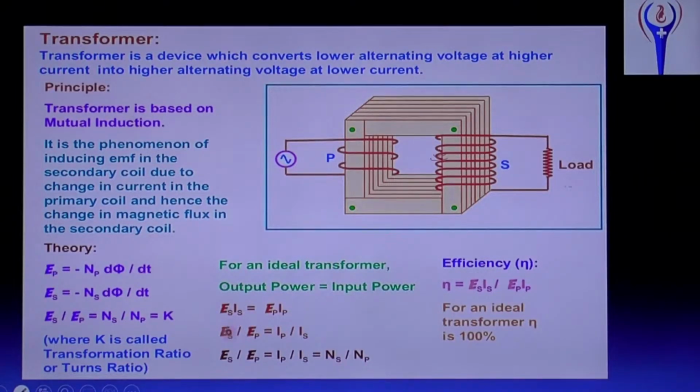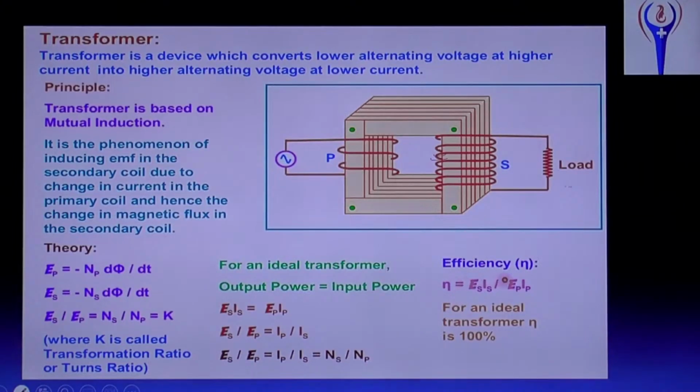What is ES? ES is the voltage in the secondary. IS is the current in the secondary. And EP is the voltage in the primary coil. IP is the current in the primary coil. Then ES by EP equals IP by IS. And ES by EP equals IP by IS equals NS by NP.